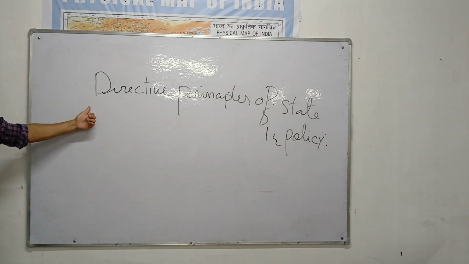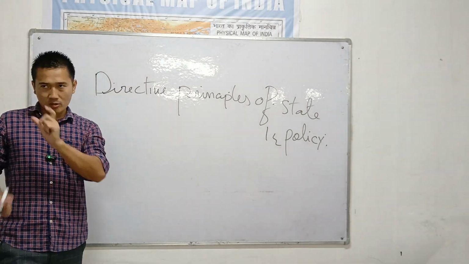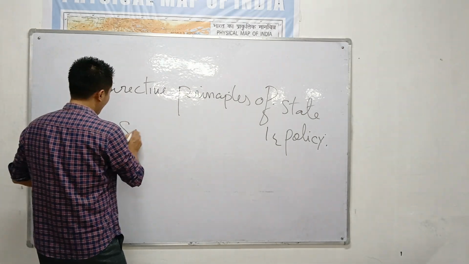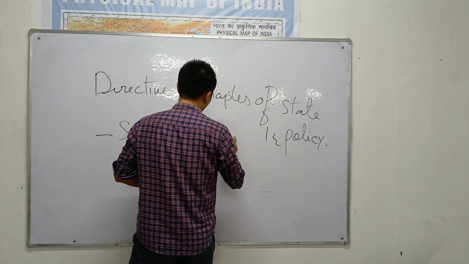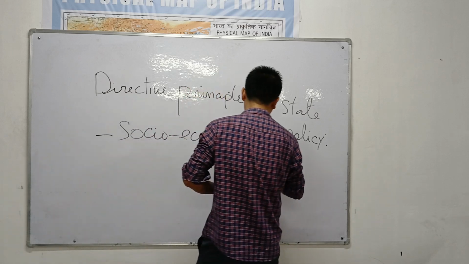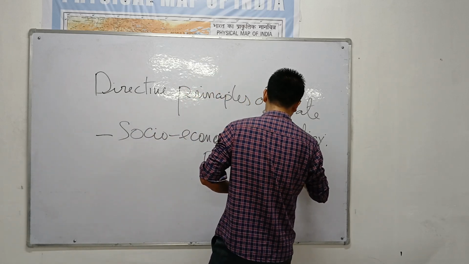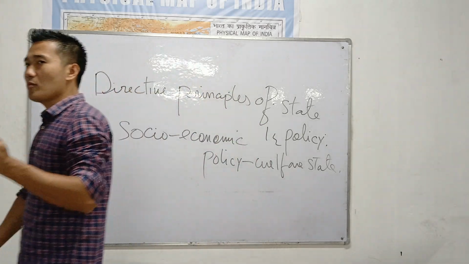Directive means it is giving an order to every Indian state to implement a policy, which is known as a social economic policy, which means a welfare state. Okay, this is very important.